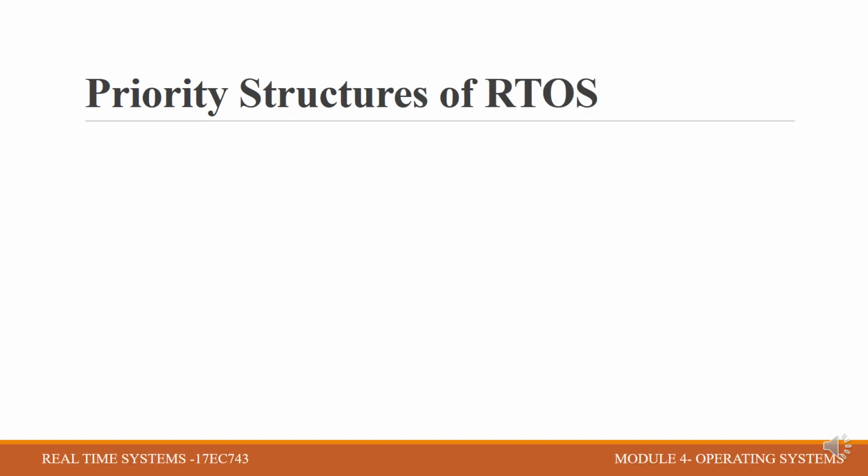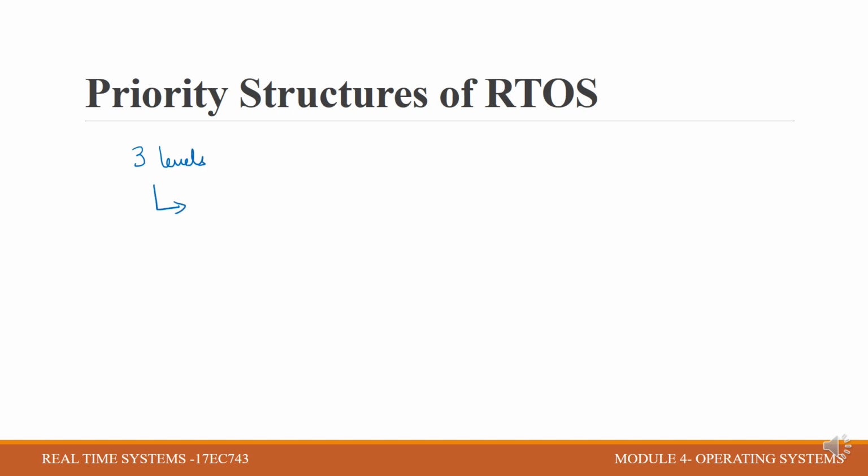Priority structures of RTOS. We know that in real time systems, priorities become very important. Priority basically depends on how quickly the task has to respond to a particular event. Here we are discussing three levels of priorities.